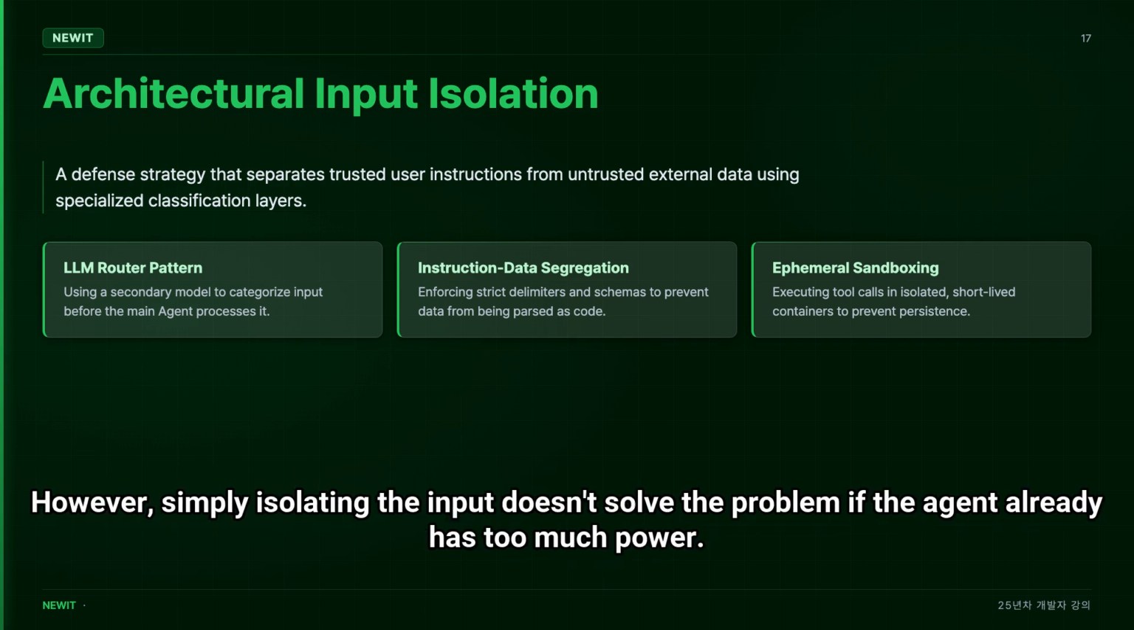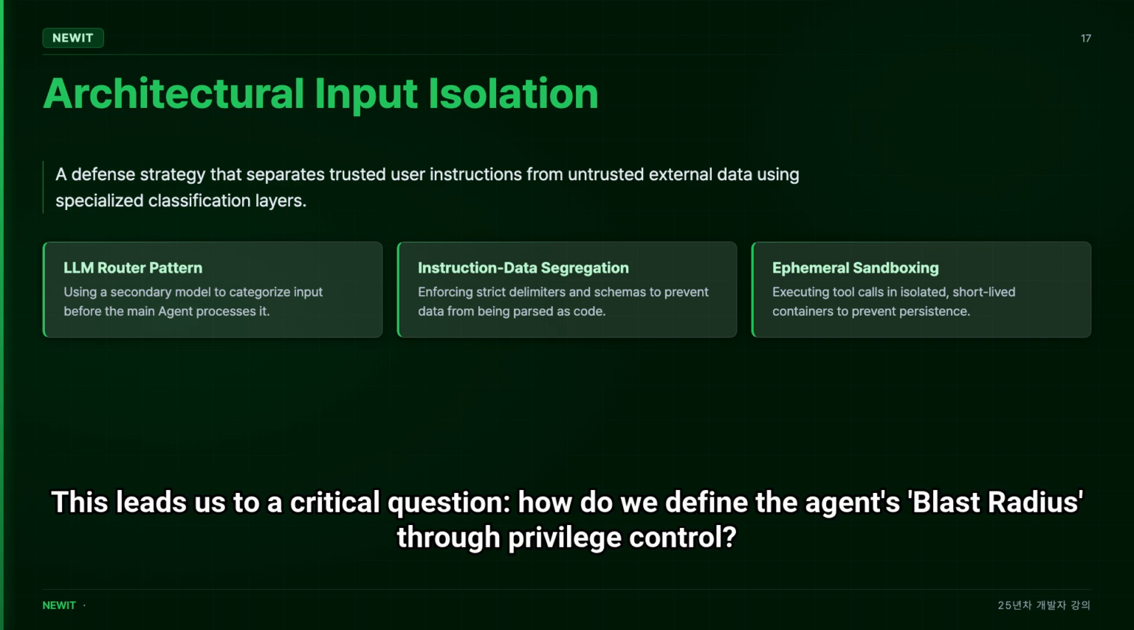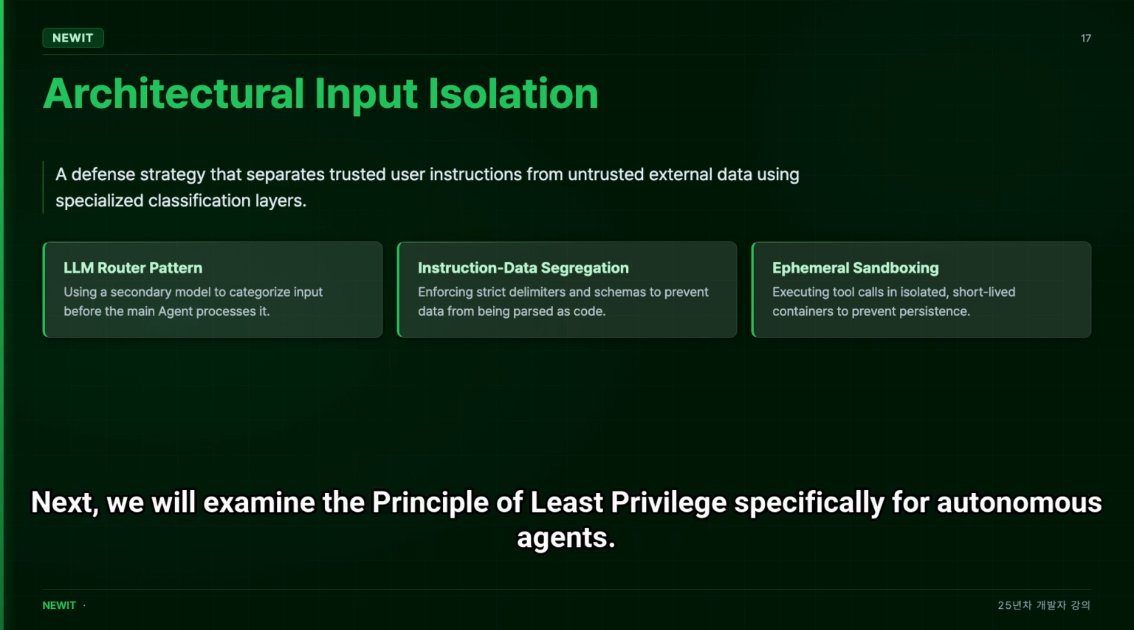persist across sessions. However, simply isolating the input doesn't solve the problem if the agent already has too much power. This leads us to a critical question: how do we define the agent's blast radius through privilege control? Next, we will examine the principle of least privilege specifically for autonomous agents.